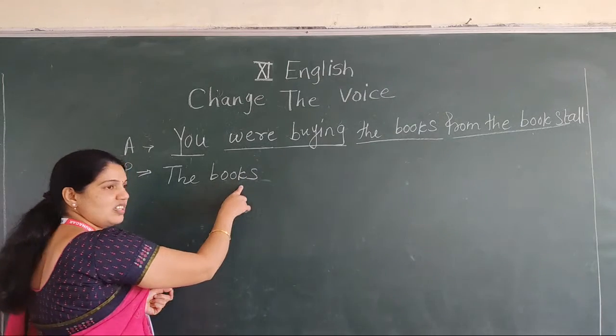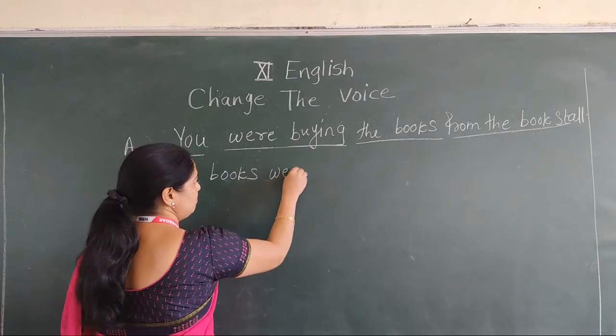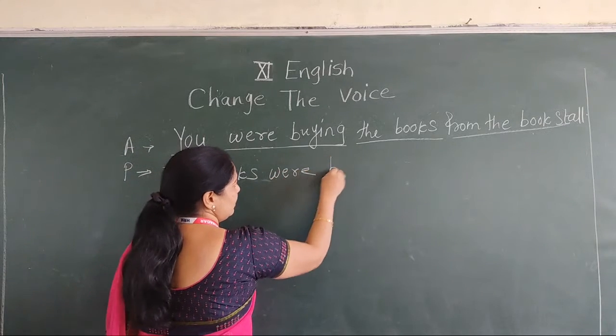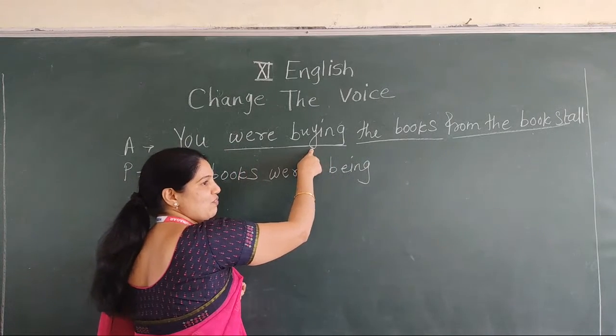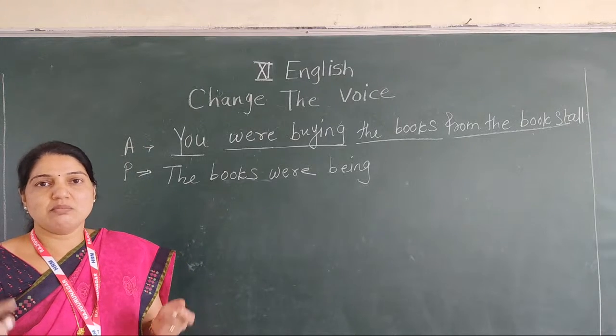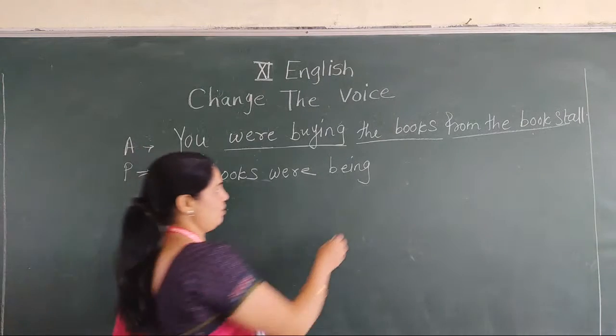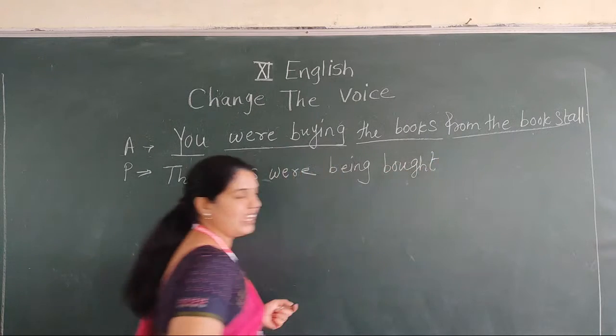That's why, the books being a plural form, we use were. The books were. Then we use being, which is the main form of this, before buy. Buy, bought, buying. Okay? Here is the V3 form, bought, B-O-U-G-H-T.